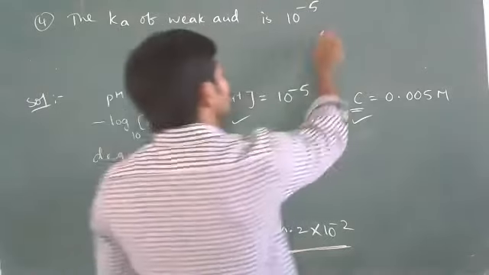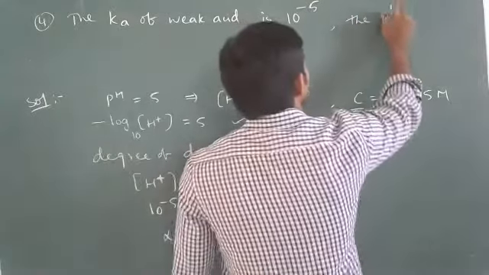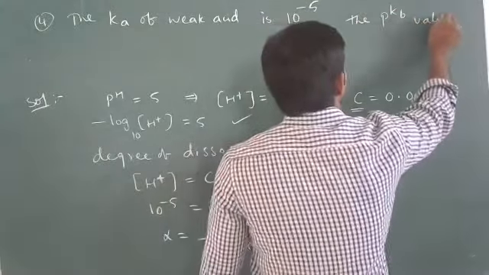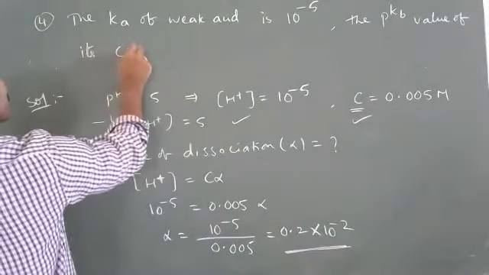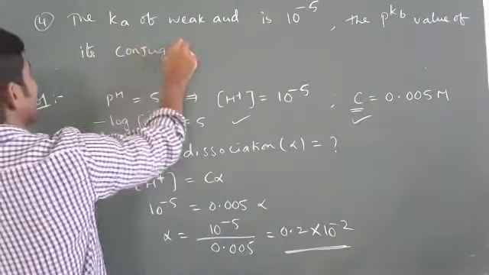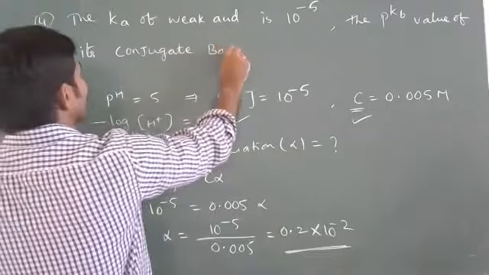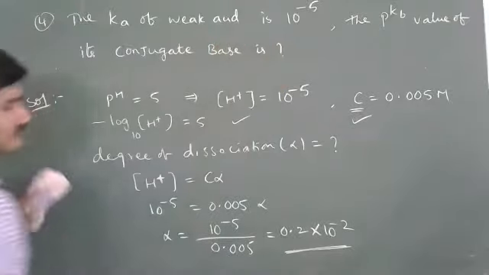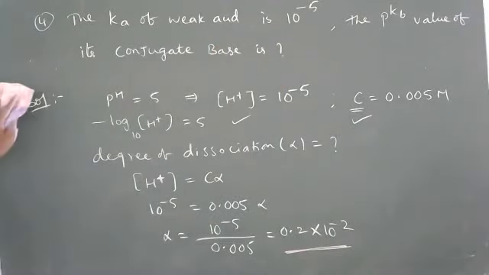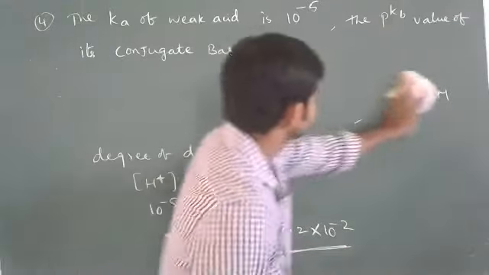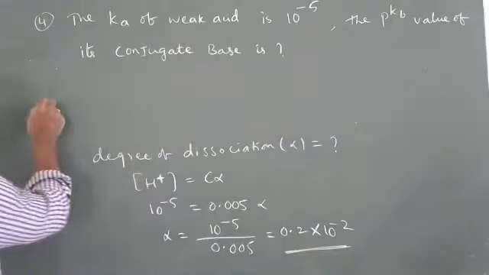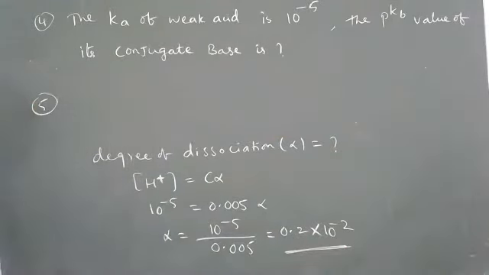The pKb value of its conjugate base is... This is one problem. So under this problem also I'll write, you do as homework. So fifth problem also I'll write.